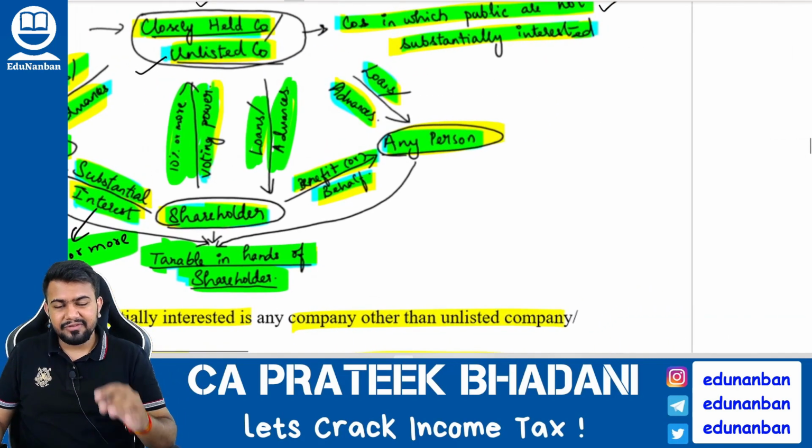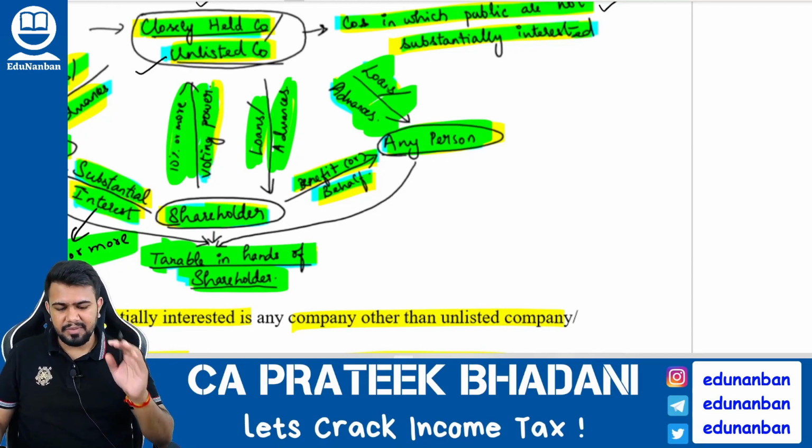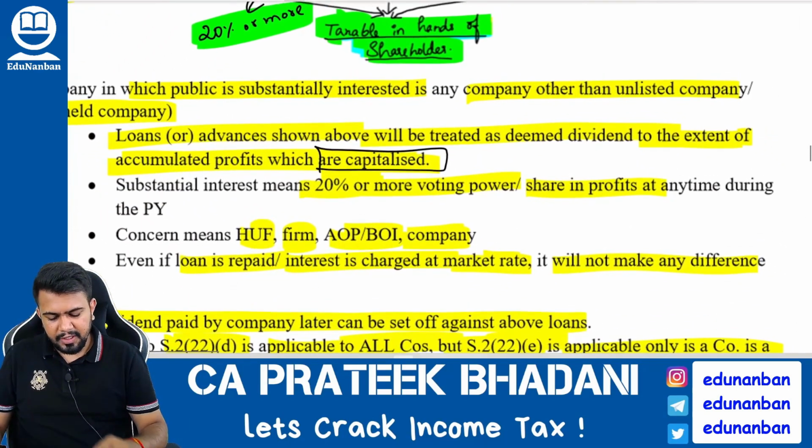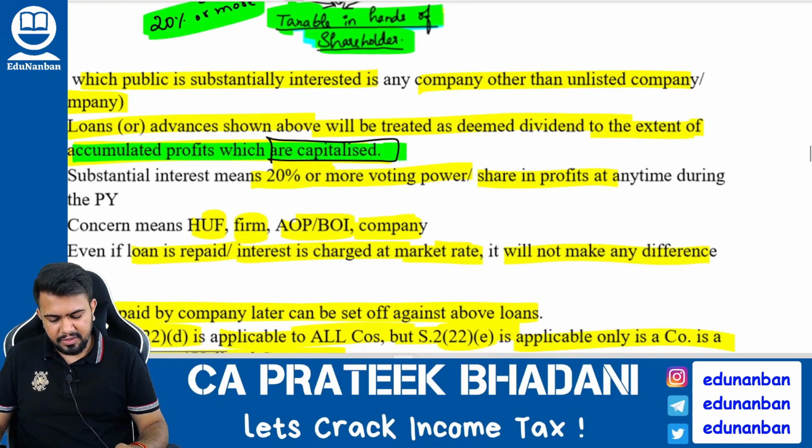And also, if such company is giving a loan or advance to any person for the benefit of the shareholder or on behalf of the shareholder, then also such loan or advance will be treated as deemed dividend. You get my point? Now, listen, this deemed dividend will only be to the extent of accumulated profit, which is capitalized, as I already told you.